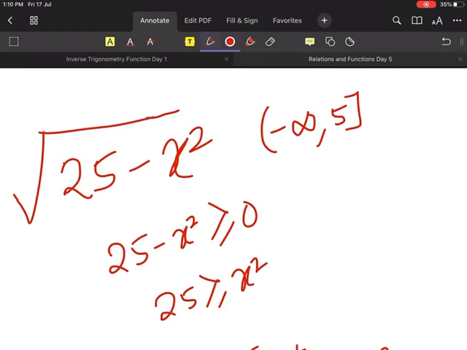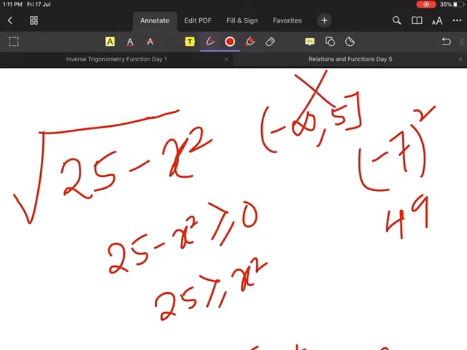Between 5 and minus infinity, very good. Can I say minus 7 lies between minus infinity and 5? Yes, sir. If I do minus 7 whole square, how much is that? 49. Is 49 less than 25? No. Then how can this be true? Wrong. Am I clear? Have you understood this one?